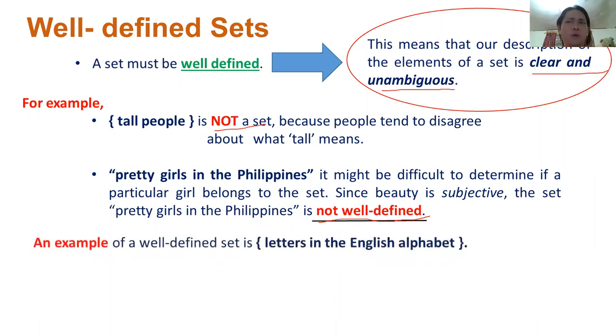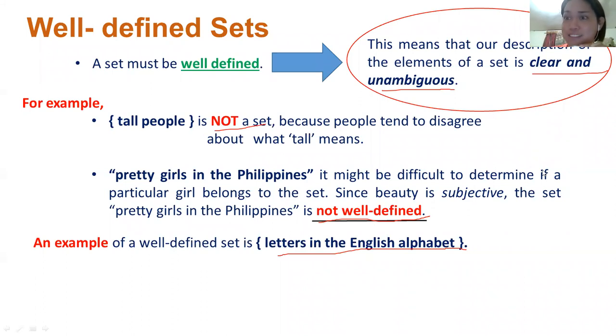So now, what are those well-defined sets, sir? What are the examples? Okay, the next part shows an example of a well-defined set. Example: letters in the English alphabet. Now, I have a question. Can you identify or determine the number of letters in the English alphabet?